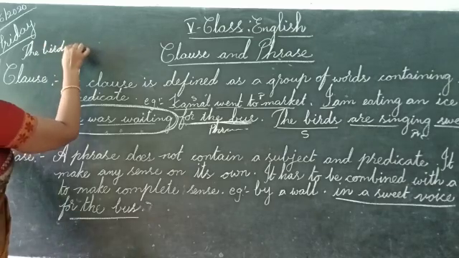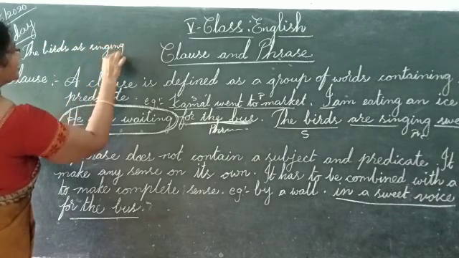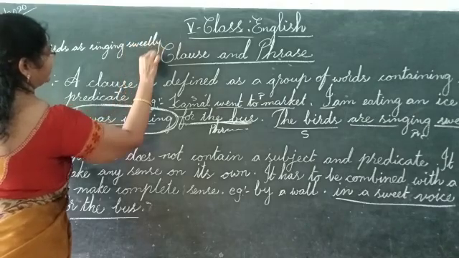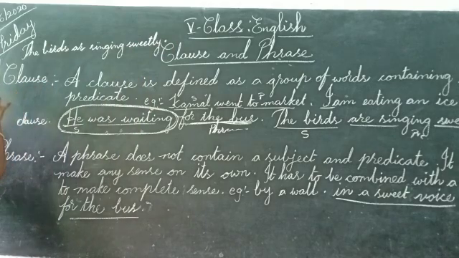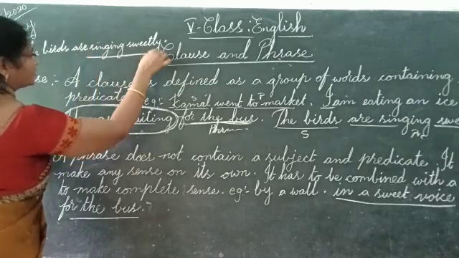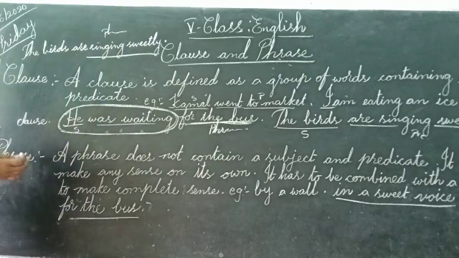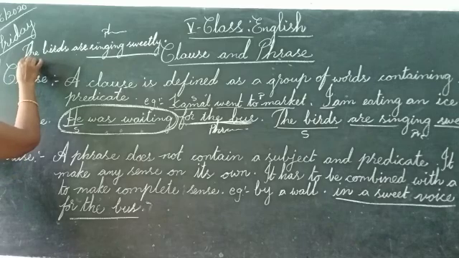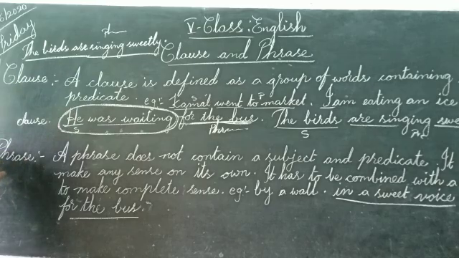Here, if you notice, in a sweet voice is a phrase. If we combine this phrase with a clause, the birds are singing, then it becomes the full sentence. The birds are singing sweetly.